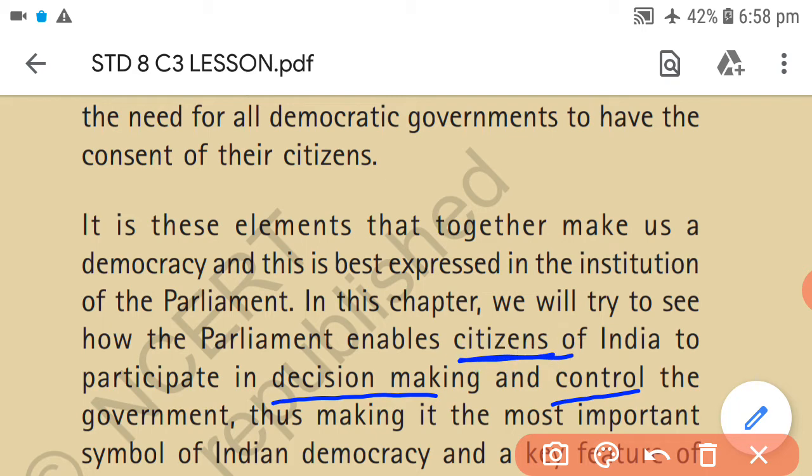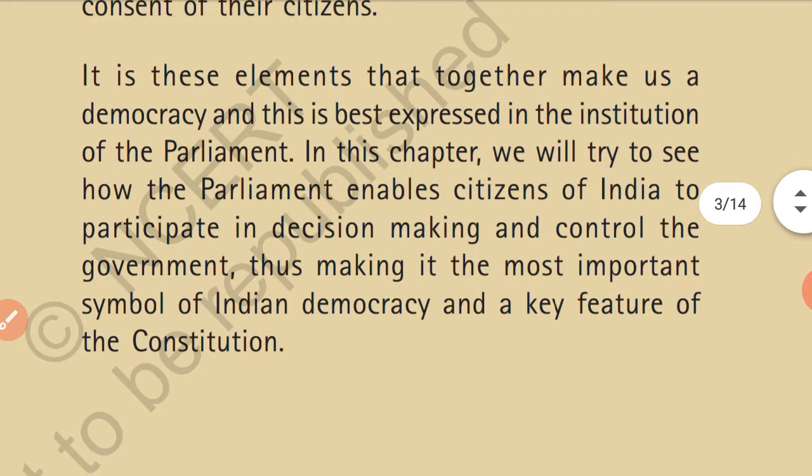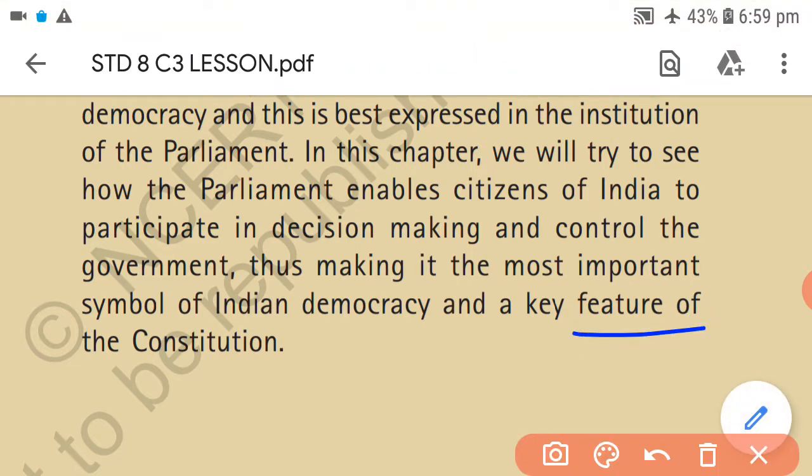This action is done by citizens but enabled by parliament. Ultimately, we, the people of India, elect the government. It is the people who decide who will form the government, thus making it the most important symbol of Indian democracy and a key feature of the constitution.